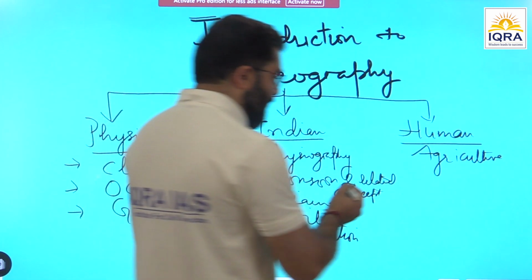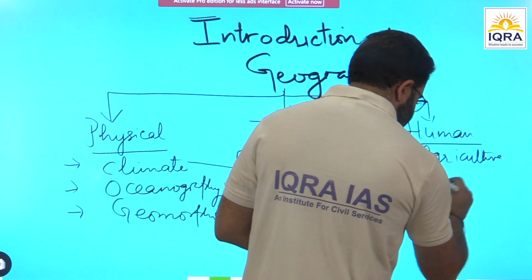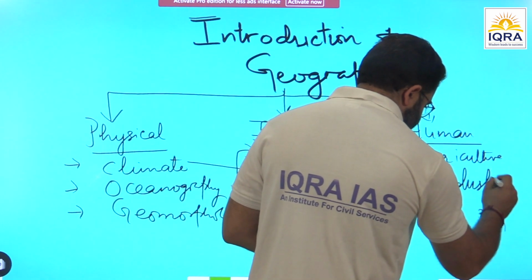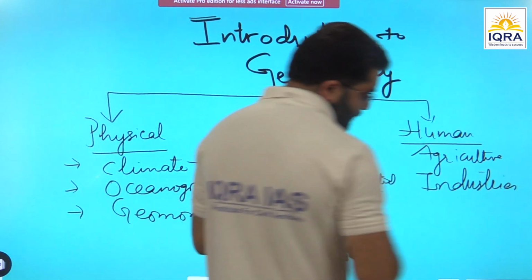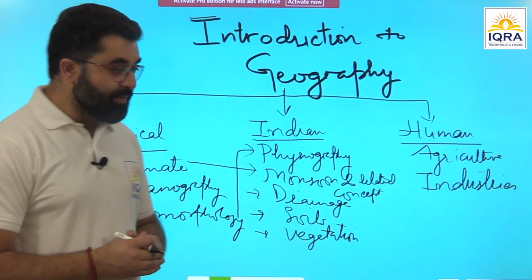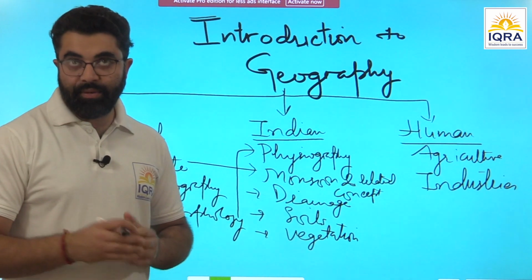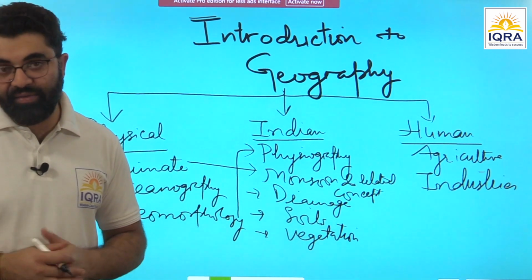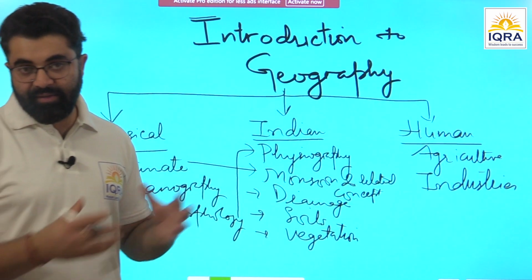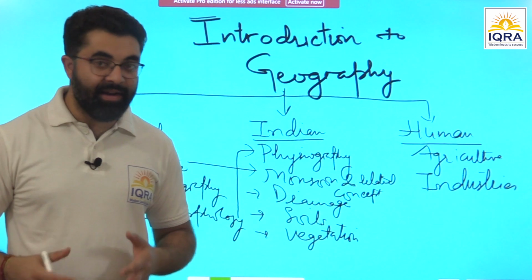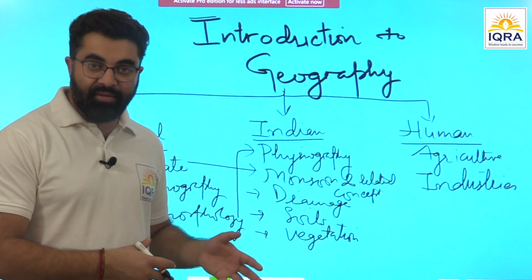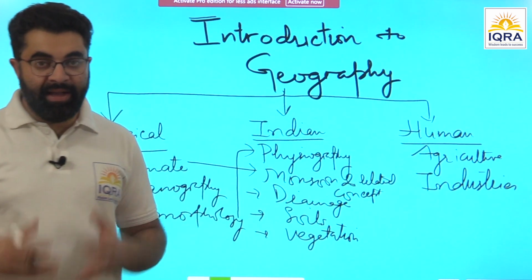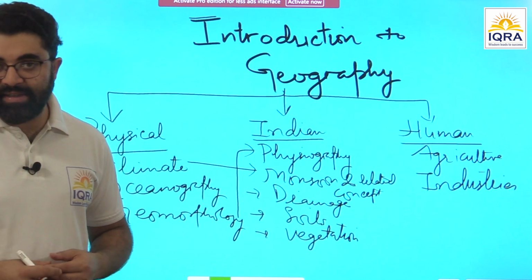Then after agriculture, we'll be discussing industries. This topic is very well mentioned in your syllabus, right? Distribution of world industries: primary, secondary, tertiary. After the classification of industries, we'll see what primary industries are and their location across the globe and India, what secondary industries are and their location in the world and India, and then tertiary industries in the same way.